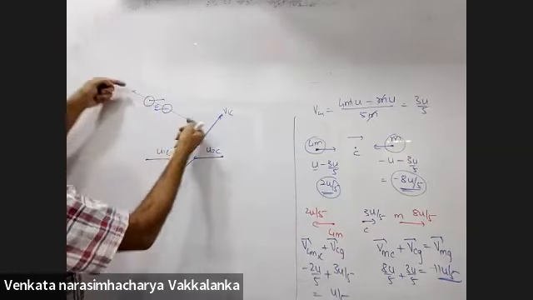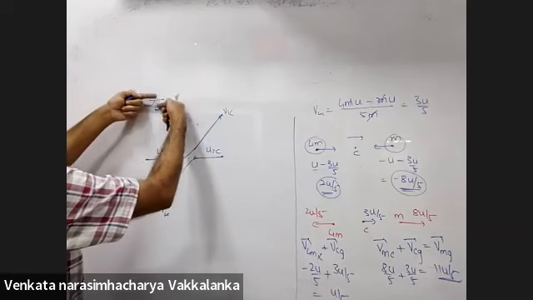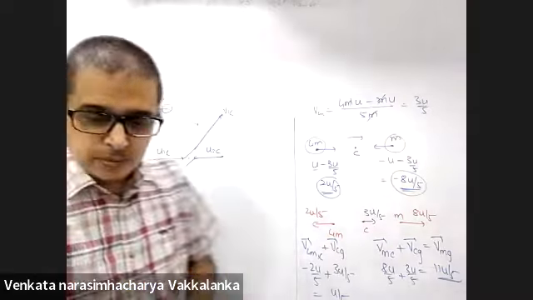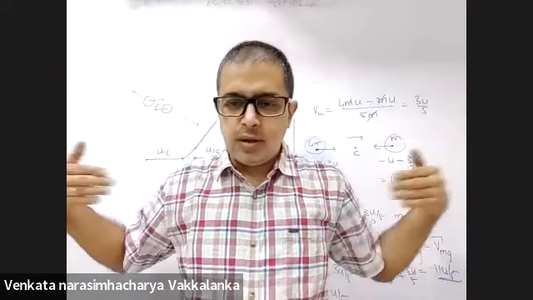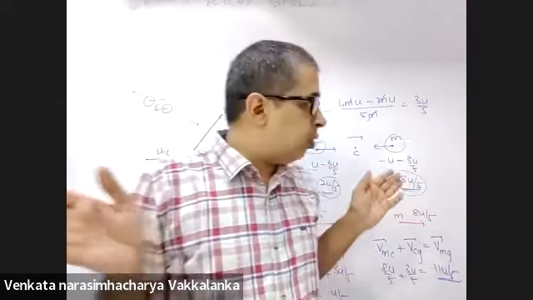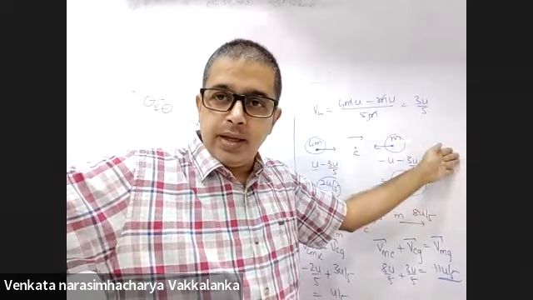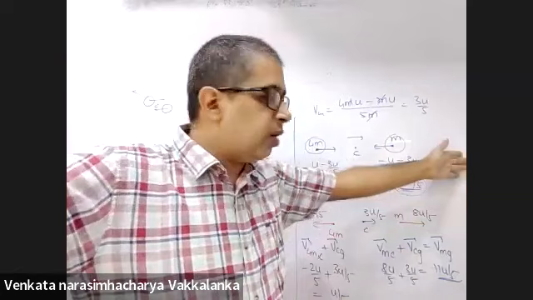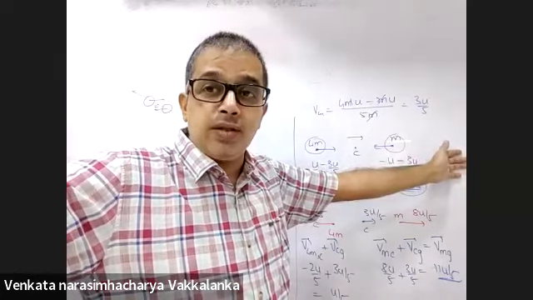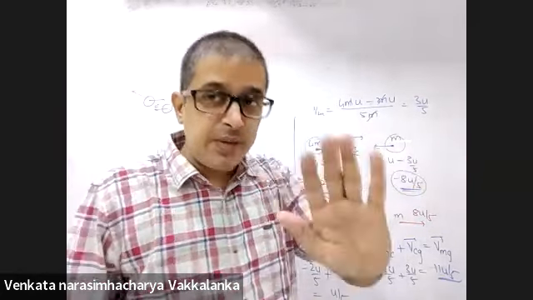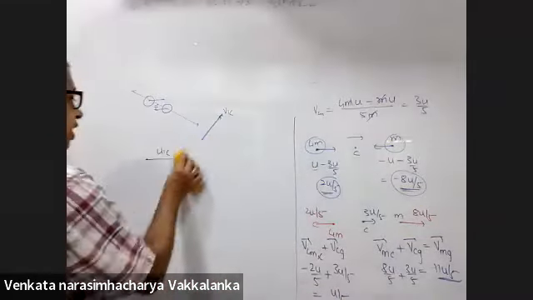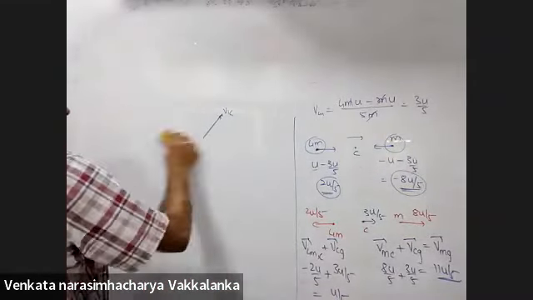This is the center of mass. Two particles are coming this way and colliding. After collision, they may be moving this way. In a head-on collision, they will be moving back along the same line. In an oblique collision, they will not move back along the same line. Keep this in your mind. I'll use it at the right place. Right now, there is no hurry for that.